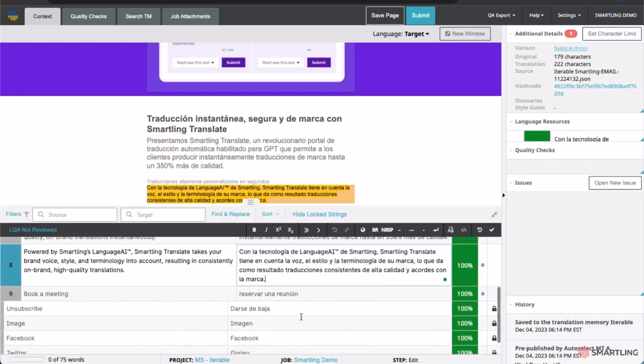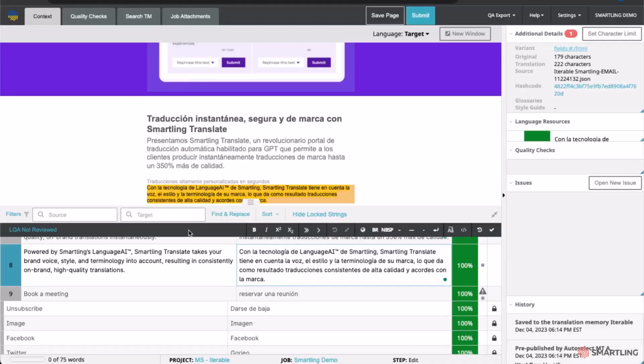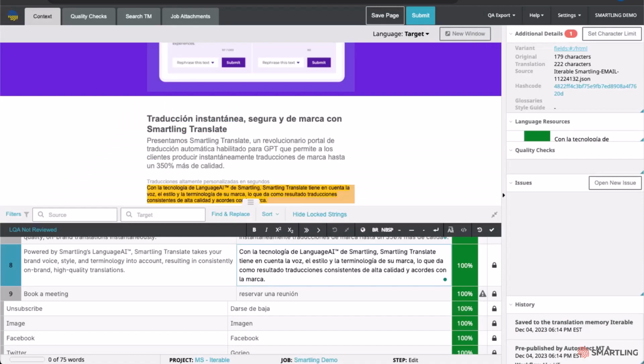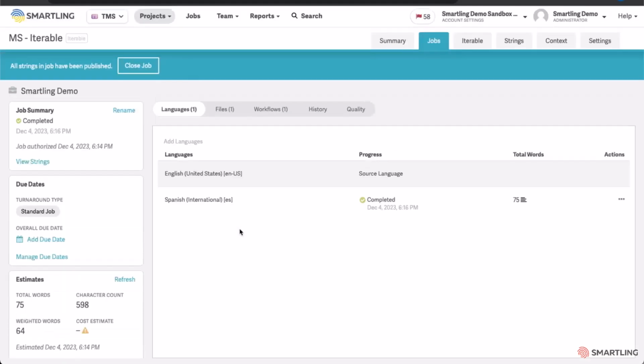Once the linguist is happy with all of those translations, they can simply submit this, completing the workflow and sending these translations directly back into Iterable. Refreshing the dashboard and the job, you're going to be able to see all content is now complete. As this content gets completed, it is automatically sending the relevant callbacks to Iterable with all of the updated content, updating the language versions of those templates.